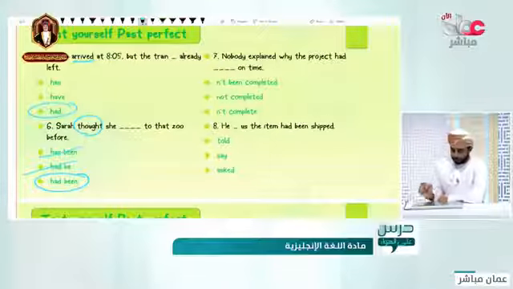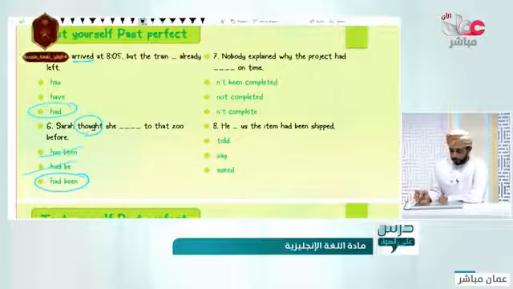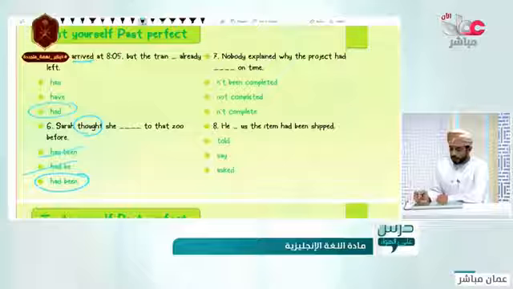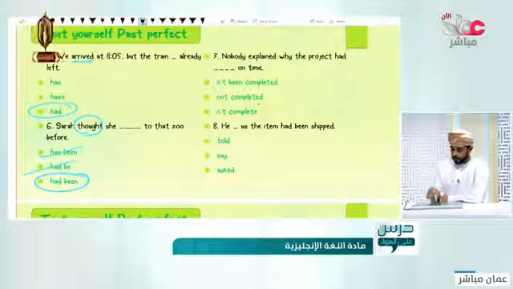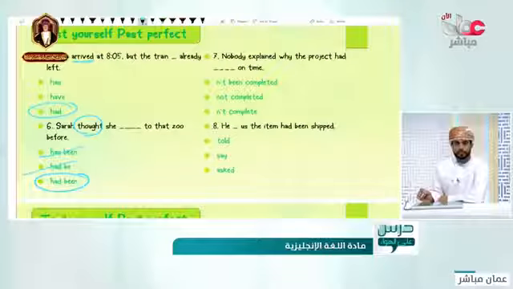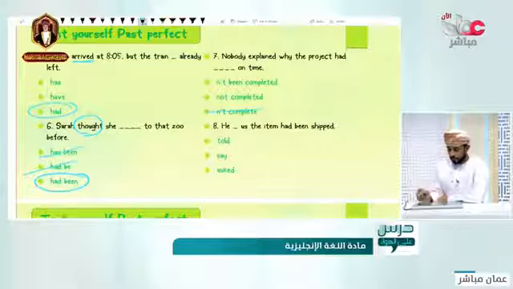Good. 7. Nobody explained why the project hadn't been completed on time. Hadn't been completed, not completed, not complete. Of course, this one won't work. Had not completed or hadn't been completed.